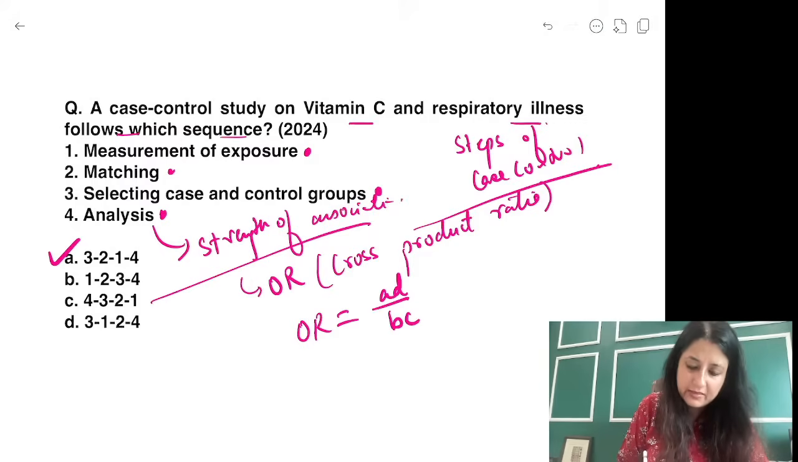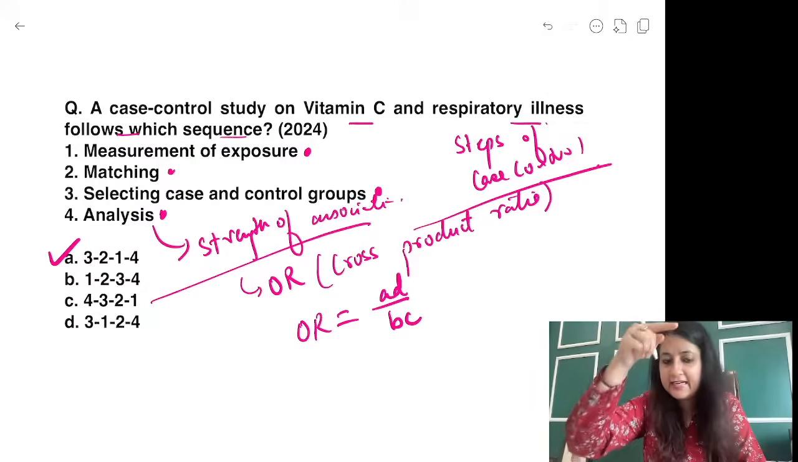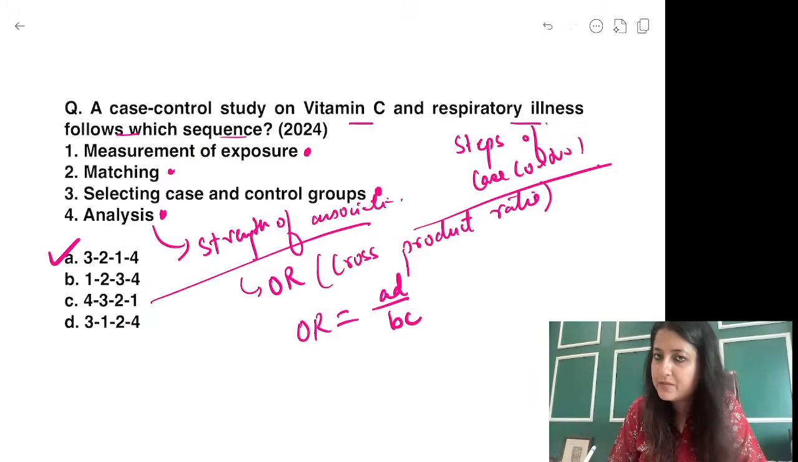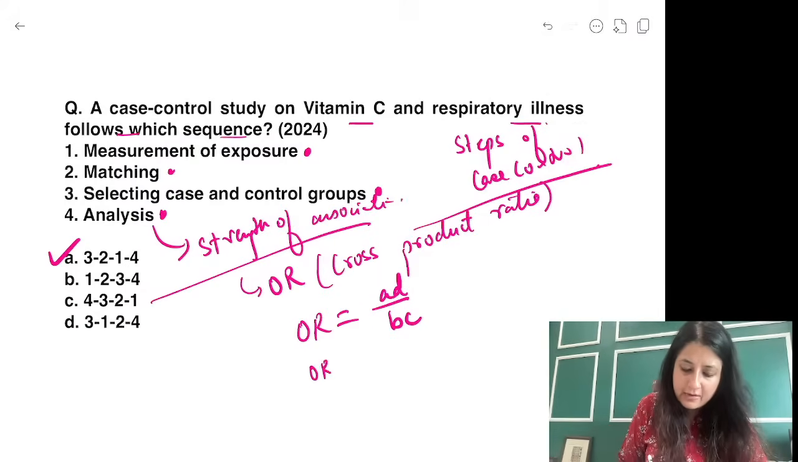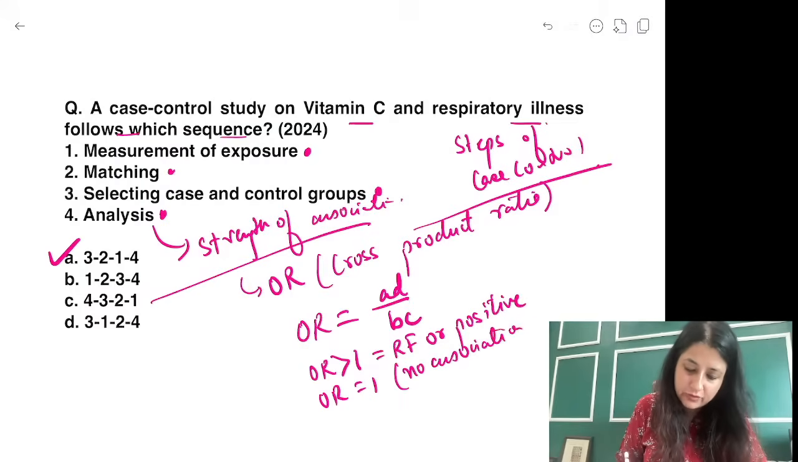I'll give you a numerical, don't worry. The order of ABCD is a Z, ABCD, it is AD upon BC. ठीक है, न्यूमेरिकल्स करेंगे. OR more than one, risk factor or positive association. OR equal to 1, no association.